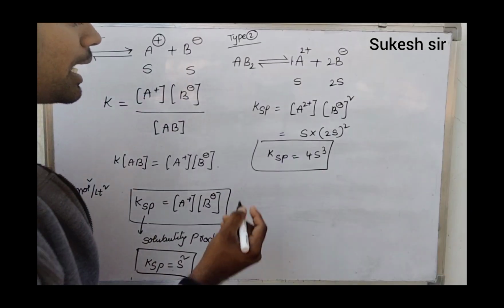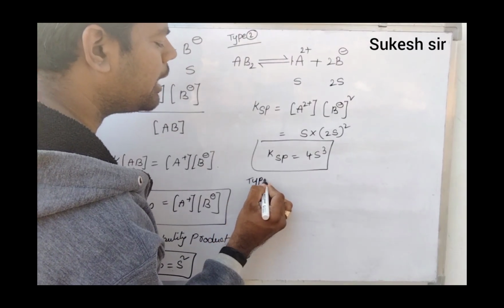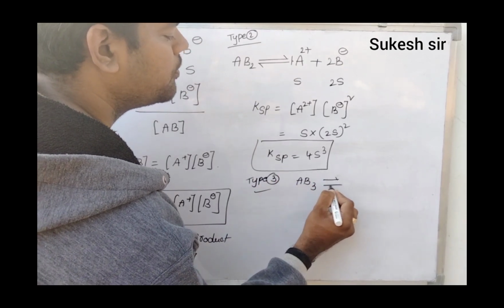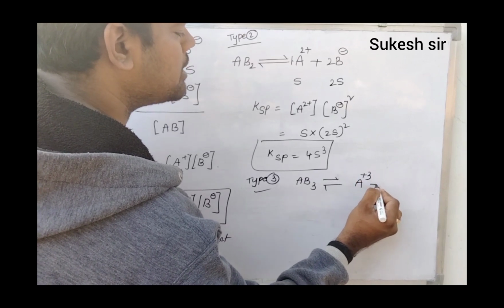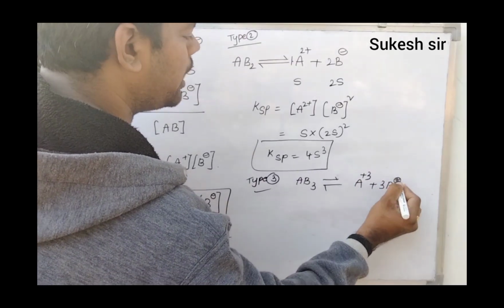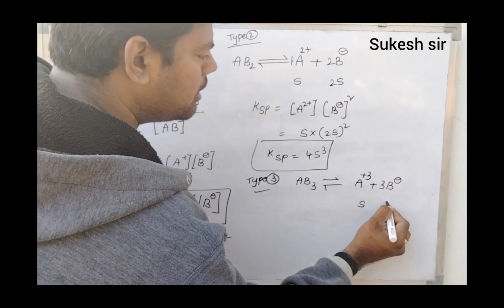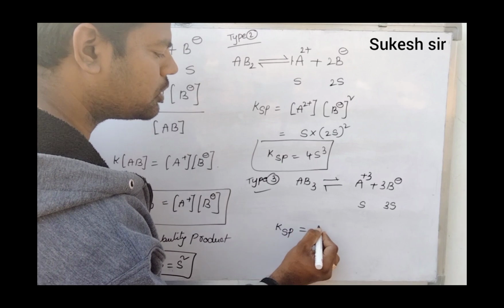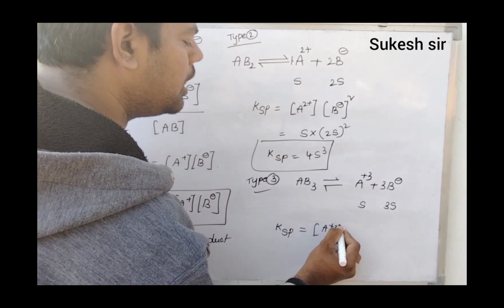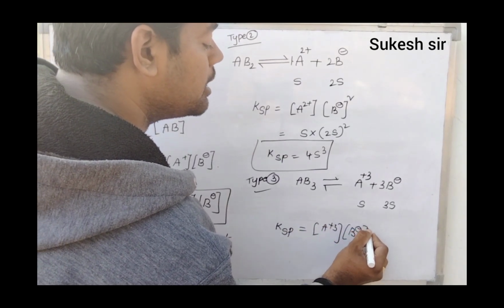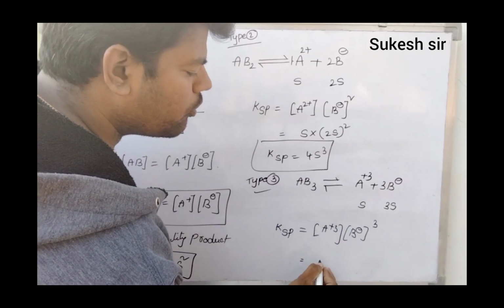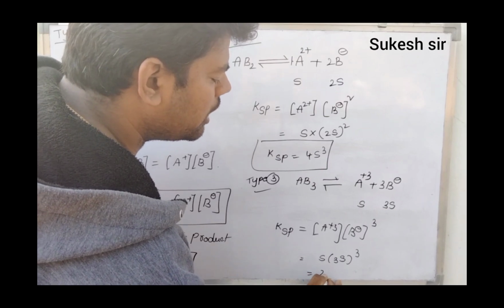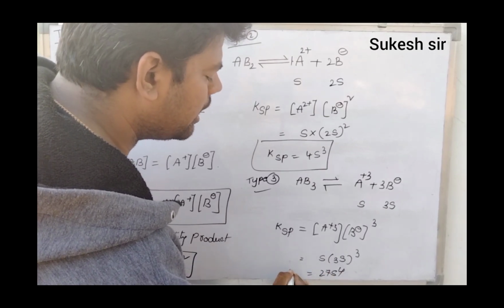Now let us take another type, the last type, that is type 3. If you take the AB3 type of salt, it dissociates into A plus 3 and 3B minus, where the solubility is S and 3S. Ksp is equal to concentration of A plus 3 into concentration of B minus whole cube, which becomes S into 3S whole cube. That becomes 27 S to the power of 4, which is the Ksp.